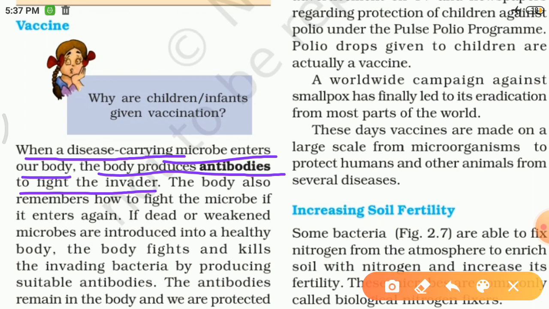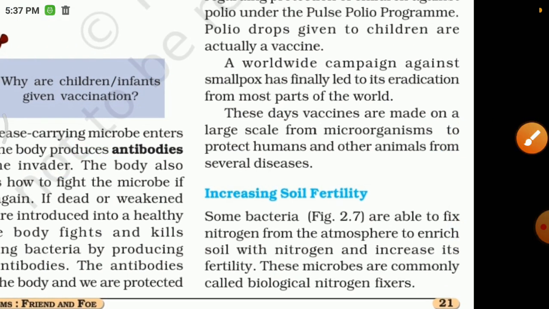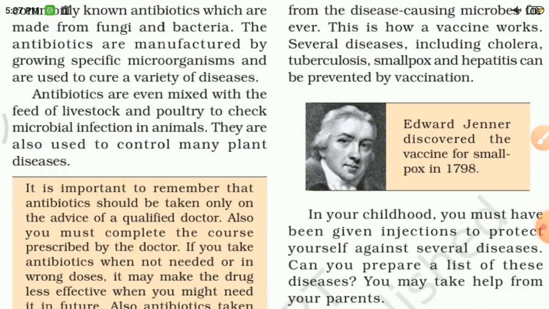If dead or weakened microbes are introduced into a healthy body, the body fights and kills the invading microbes by producing suitable antibodies. The antibodies remain in the body, and we are protected from the disease causing microbes forever.